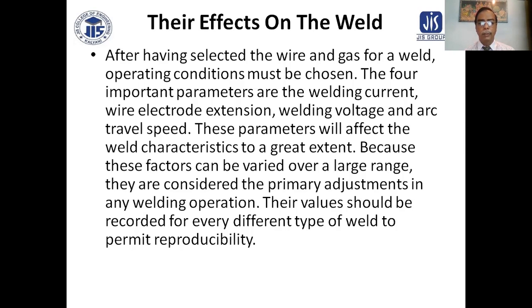Because these factors can be varied over a large range, they are considered the primary adjustments in any welding operation. Their values should be recorded for every different type of weld to permit reproducibility.